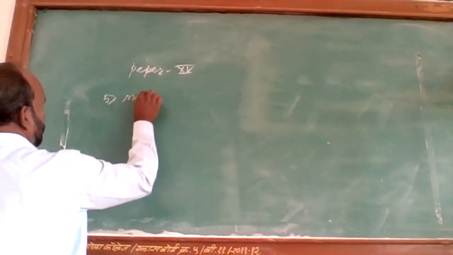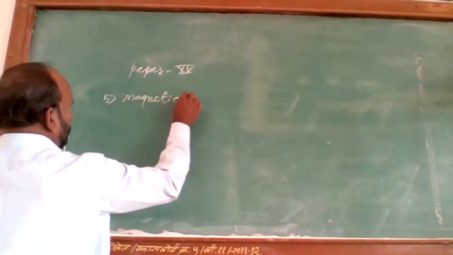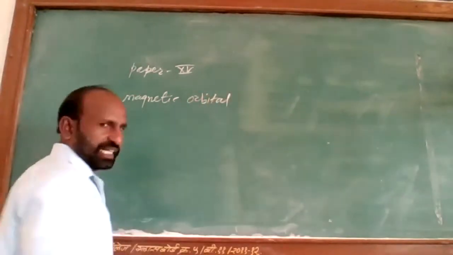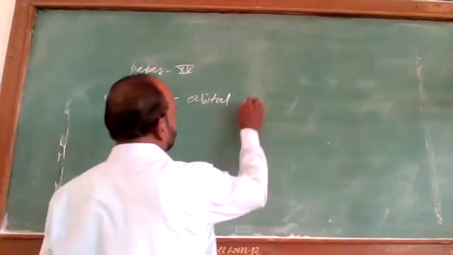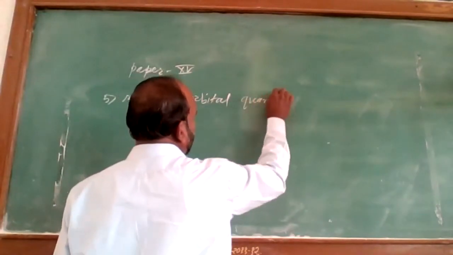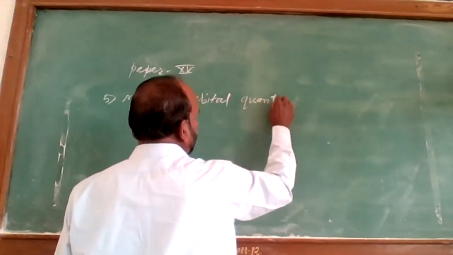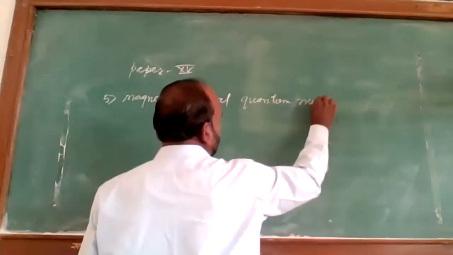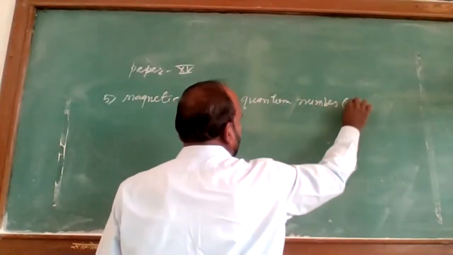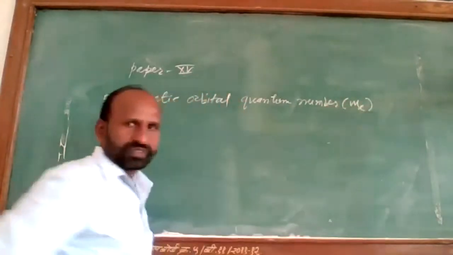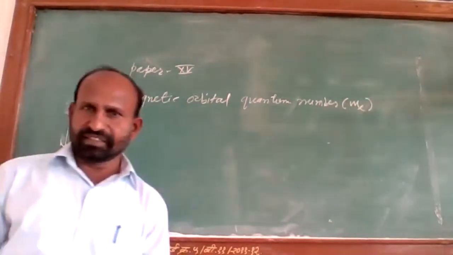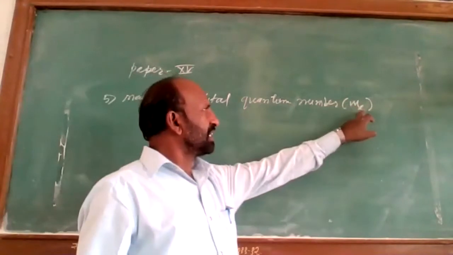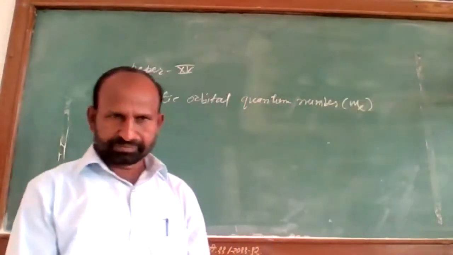The first is the magnetic orbital quantum number, that is given by M_L. L is a suffix here. M_L means magnetic orbital quantum number.